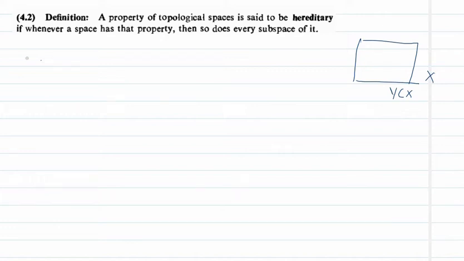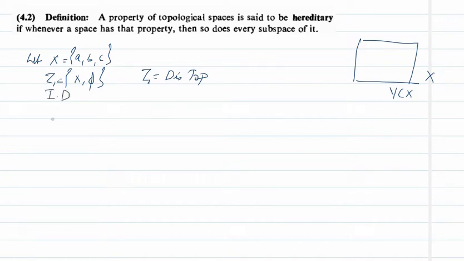For example, let X equal to the set {A, B, C}, and we are defining tau 1 as {X, phi} and tau 2 as the discrete topology, that is the power set topology. So what is tau 1? Tau 1 is the indiscrete topology, and I am taking Y as a subset of X, that is {A, B}. So clearly Y is a subset of X. Now we can check what is the topology on Y.